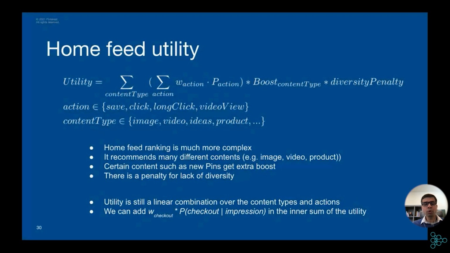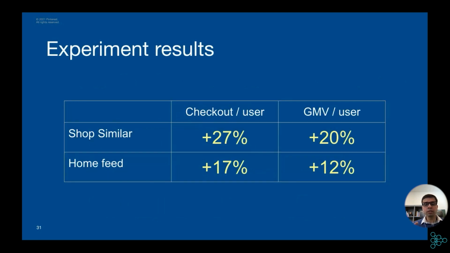It becomes a little bit complicated for home feed because home feed not only shows products, it shows other content such as images and videos. It has a little more complicated logic of boosting new or fresh content. It has a penalty for lack of diversity. But even though the formulation is a little more complex, at the core, it is still a linear combination of the probabilities of actions. Given that, we can introduce the checkout action and the probability of checkout score in the same way as we did earlier for the shop similar recommendation. When we added this conversion score on shop similar and home feed, we saw a huge increase in attributed checkout and purchase.